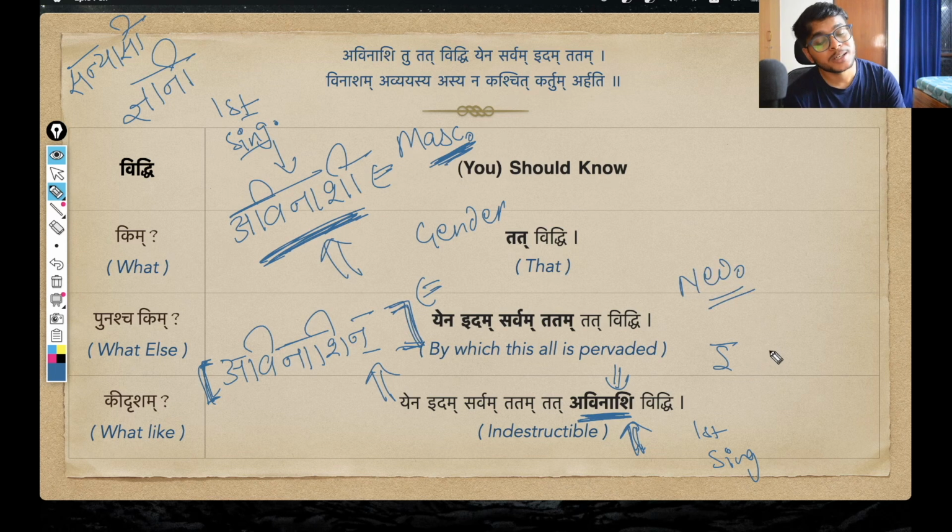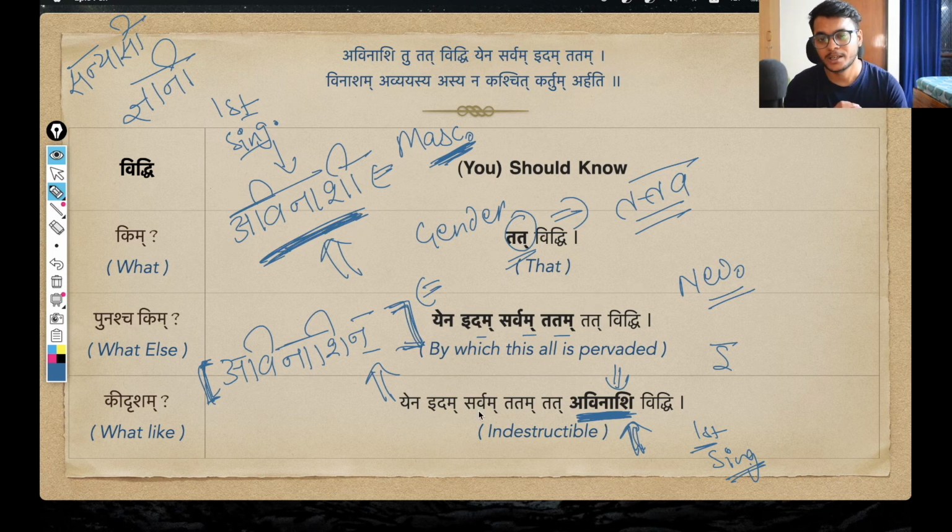And why neuter gender? It is very easy to guess, because all these words relating to this tat, which is denoting tattva, which is denoting Brahma, we know that all these shabdas are napunsakalinga, neuter gender Pratipadikas. So of course the adjectives that we are using will also take the neuter gender napunsakalinga form, right? I hope this subtle difference is also clear. Just for the sake of argument, I told you that both of them are in Prathama Vibhakti singular form, and that is true. In Prathama Vibhakti singular form, you get this form avinashi.